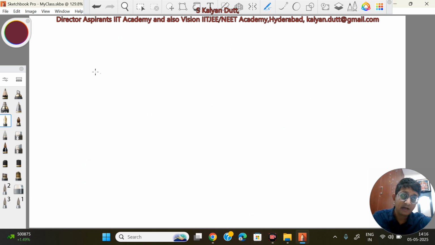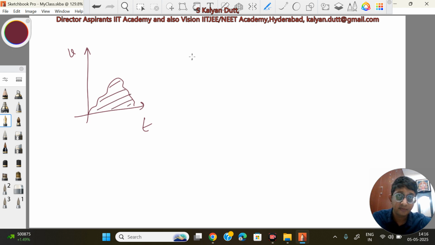Or if you look from graph point of view, suppose I take a speed time graph and I went with a variable speed, there is some area which is distance traveled. Now suppose I want to draw another graph where I fix the speed and it should cover the same distance, or same area, in the same time. So in both cases, area should be the same.